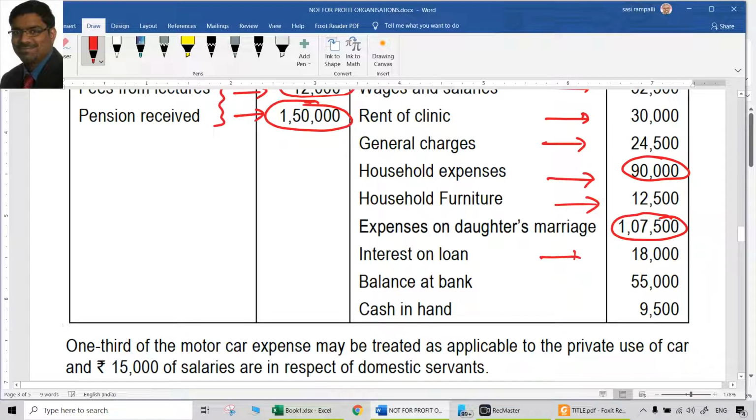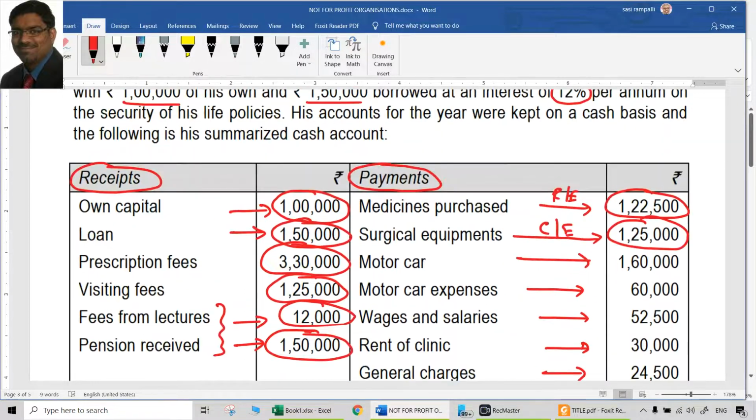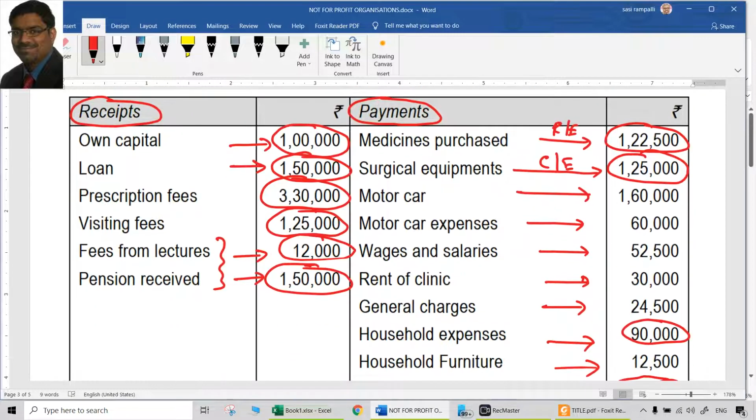That's all. So these are all the various items. So all of them we treated: interest on loan also, balance at bank also, and cash in hand also. All are done. So everything is already treated. So that is the receipts and payments account.